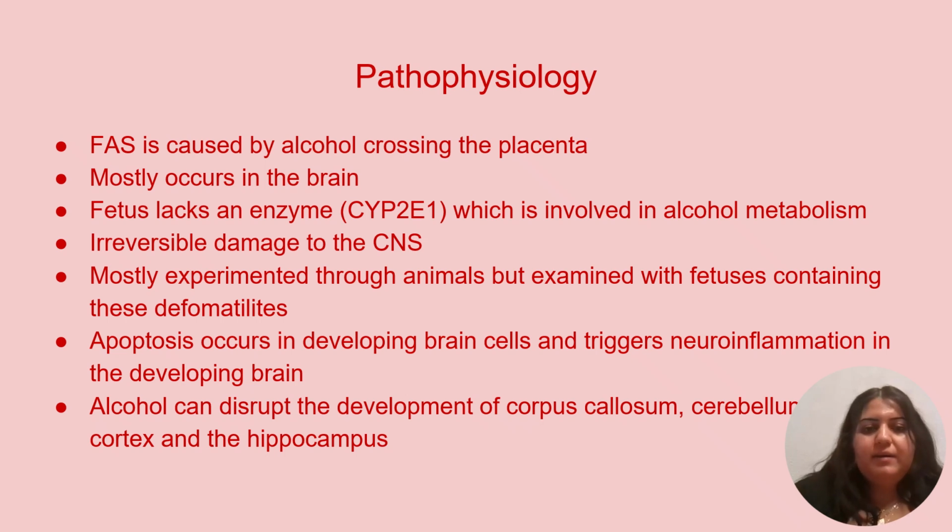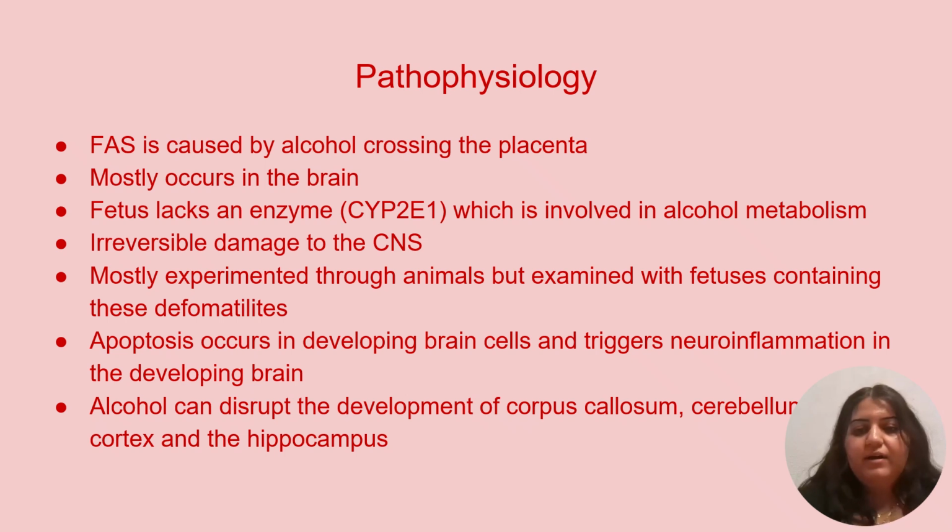And now we're going to talk about the pathophysiology. FAS is caused by alcohol crossing the placenta and interfering with the fetus's organs that help it develop, especially the brain. When the mother consumes alcohol, it passes through the bloodstream and into the fetus's circulation. When the fetus lacks a certain enzyme, CYP2E1, which is involved in alcohol metabolism, it can lead to a higher concentration of alcohol in the fetus's tissue